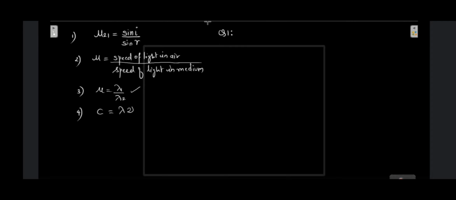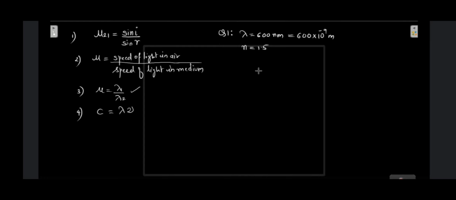So according to question number 1, monochromatic light of wavelength 600 nanometer. So wavelength of the light is given to us as 600 nanometer, which is going to be 600 into 10 raised to minus 9 meters, is incident from air on a glass surface. What are the wavelength, frequency and the speed of light? Refractive index of glass is given as 1.5. So we have the refractive index over here.